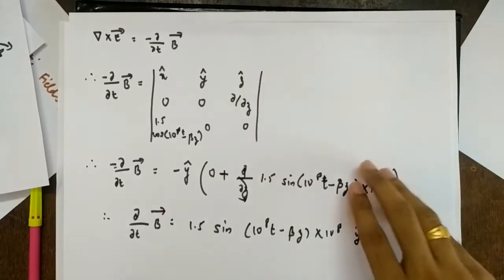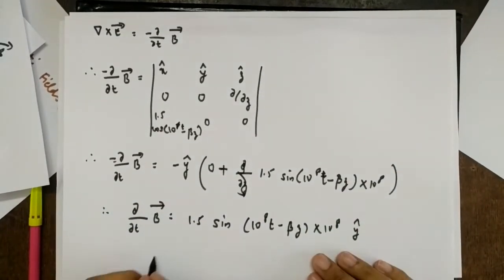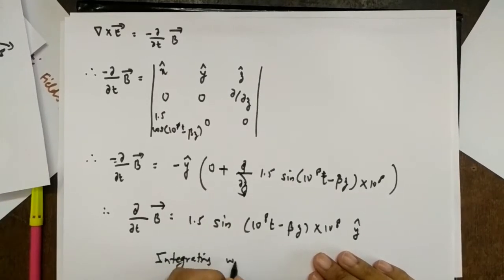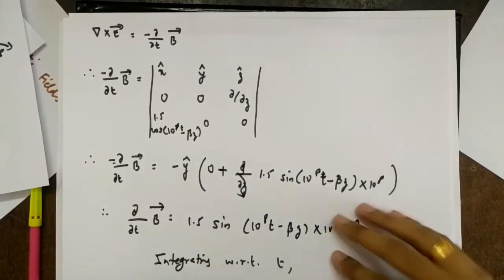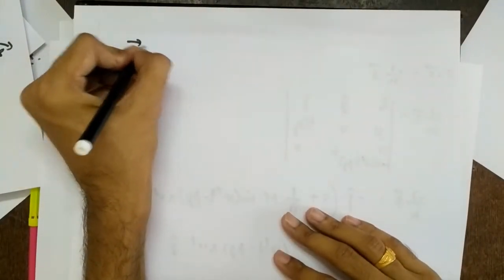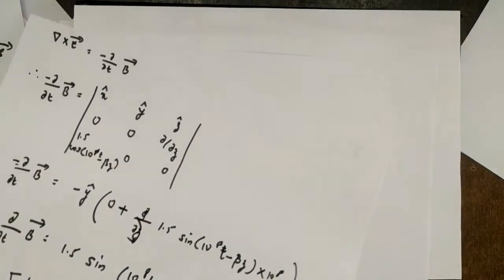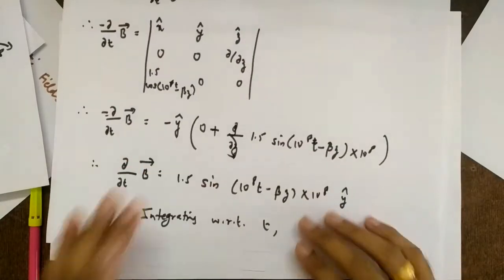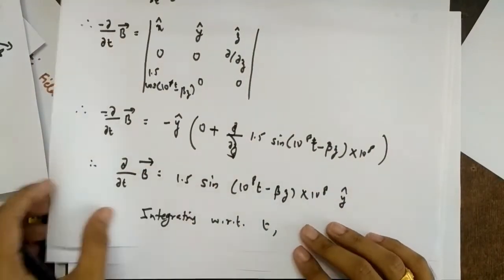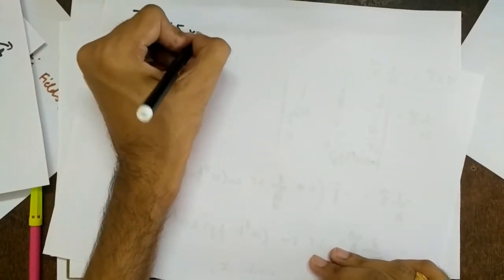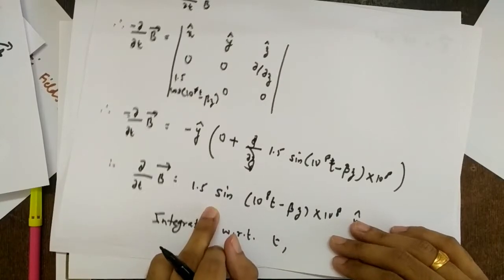So how will we find B vector from this? Integrate with respect to t. What will we get? B vector on the LHS. What will be constants with respect to t? 1.5 into 10 raised to 8 is constant. Now what is the integral of sine? It is minus cos.